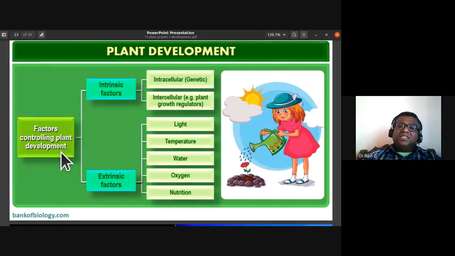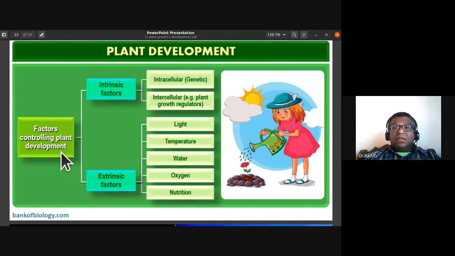Then extrinsic factors, external factors which affect the plant development from a seedling until it attains senescence. What are those external factors? Light: for photosynthesis to be maximum, light is required.